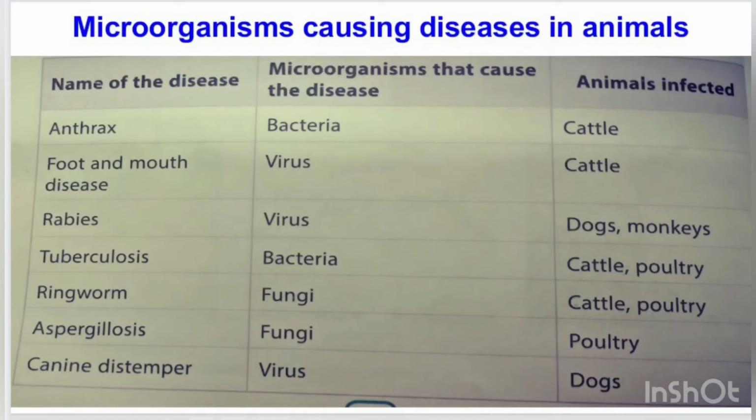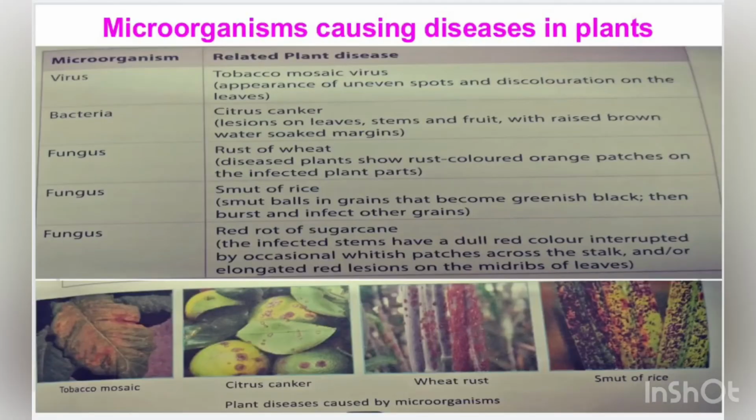Viral infections in animals are foot and mouth disease in cattle, rabies in dogs and monkeys, and canine distemper again in dogs. Fungal infections in animals are ringworm in cattle and poultry and aspergillosis in poultry. So these are the various diseases caused in animals by microorganisms.